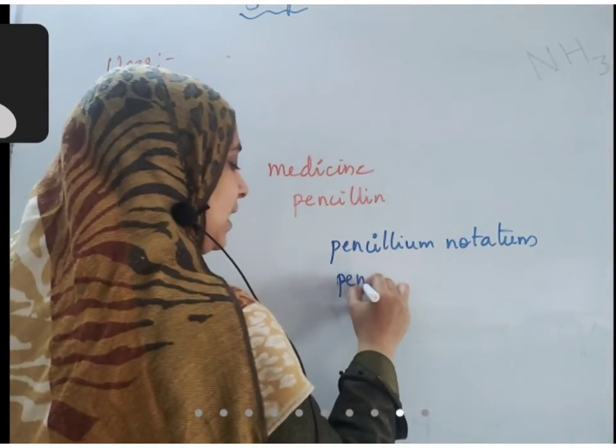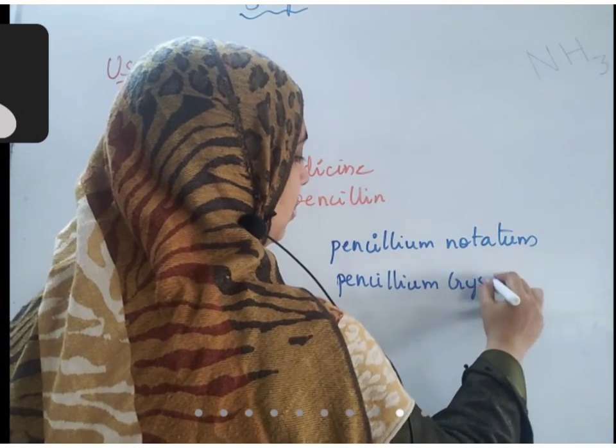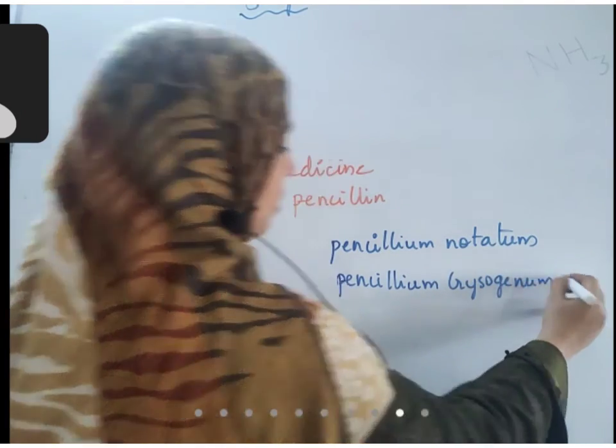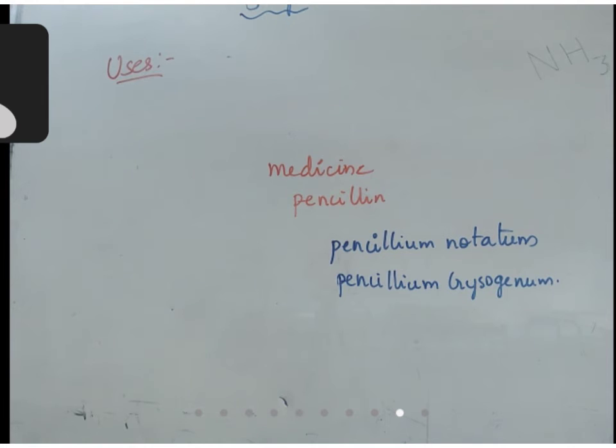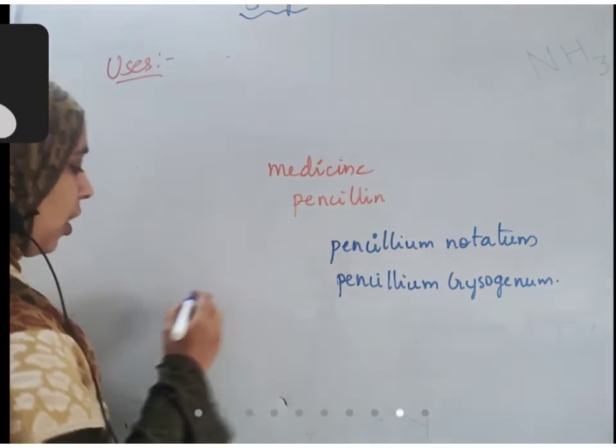Penicillium chrysogenum is also a type of fungus from which this penicillin is obtained.